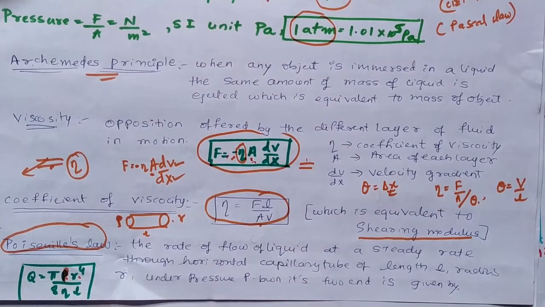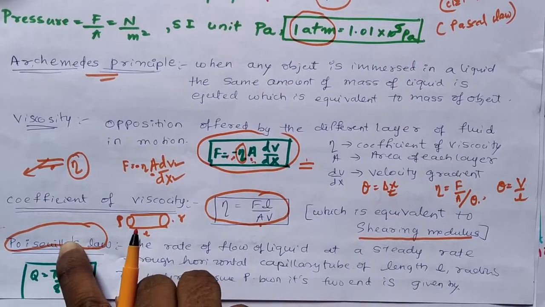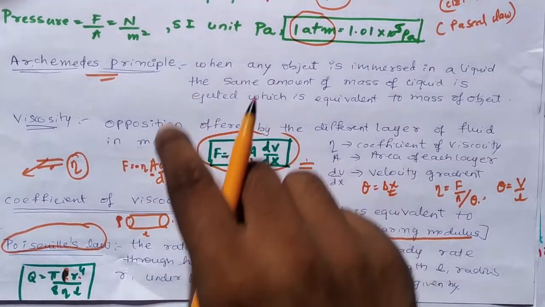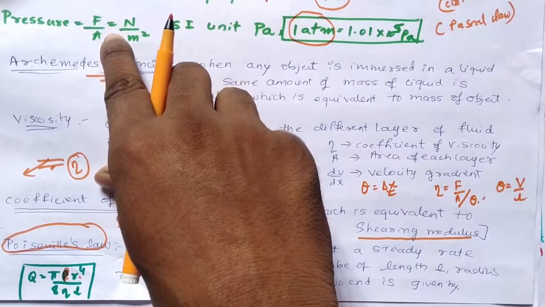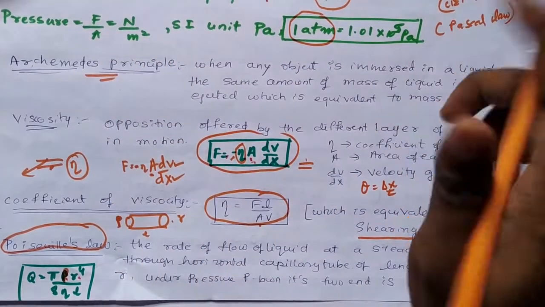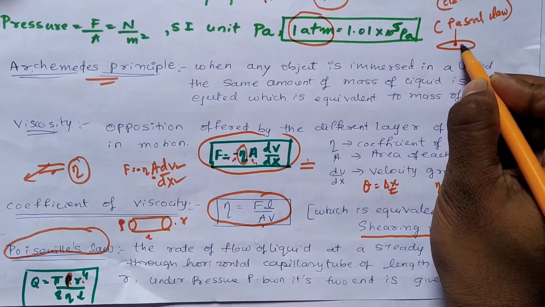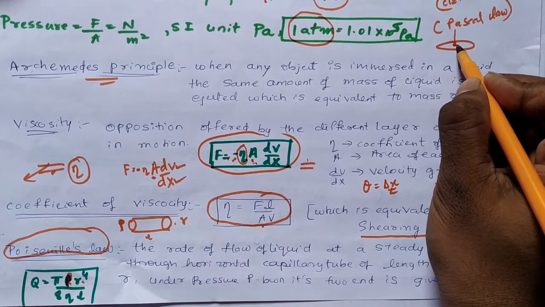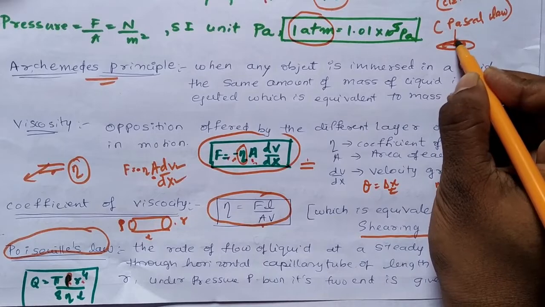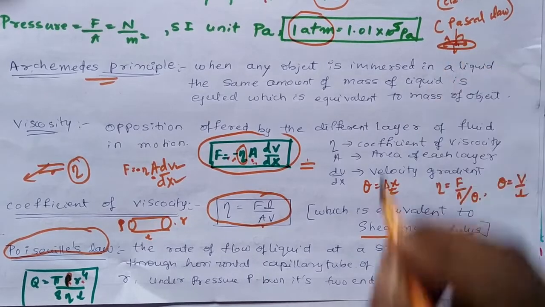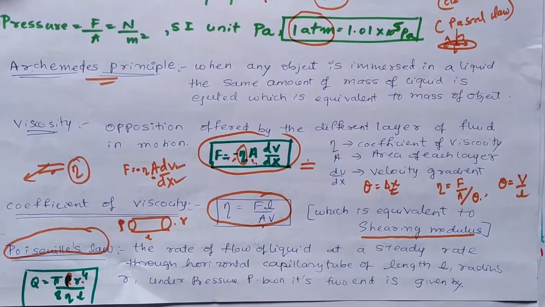Next, let us move on to Poiseuille's equation. Poiseuille's equation basically explains there are two laws. One is Poiseuille's law, another one is Pascal's law. Pascal's law usually comes in the concept of pressure. Pascal's law explains that if we have a source of liquid, and if I produce a force or pressure at one point, this pressure is transmitted equally, with the same magnitude, in all directions.